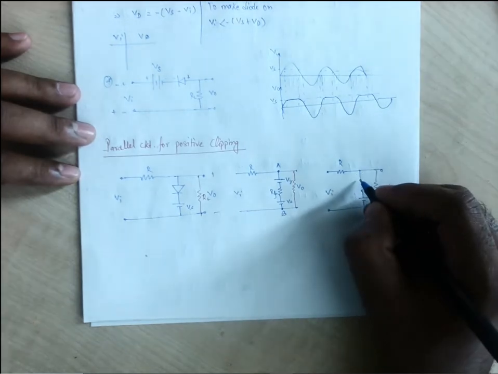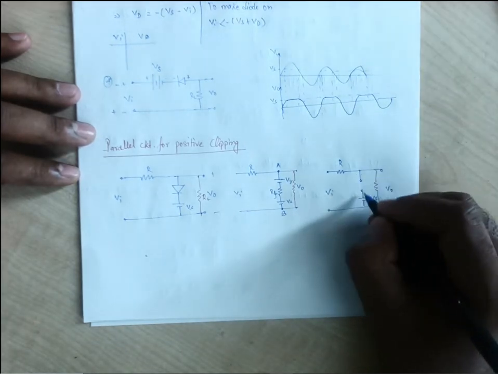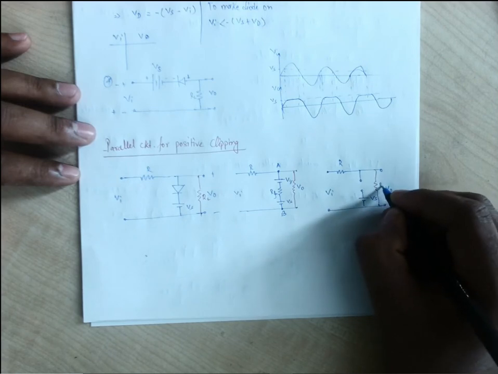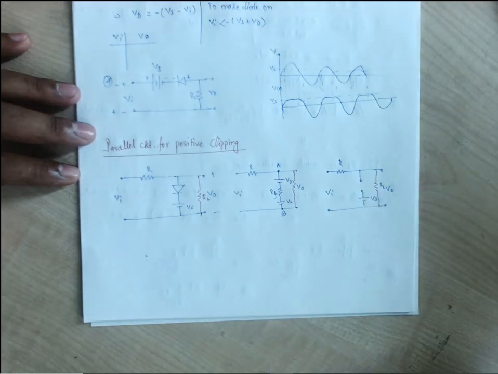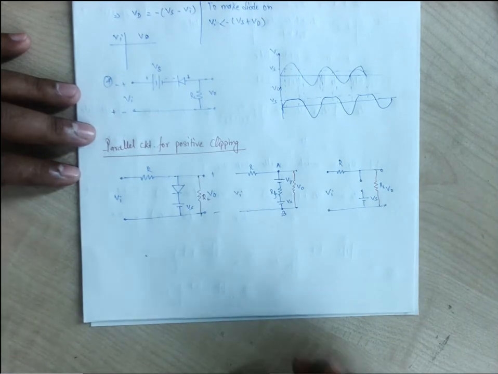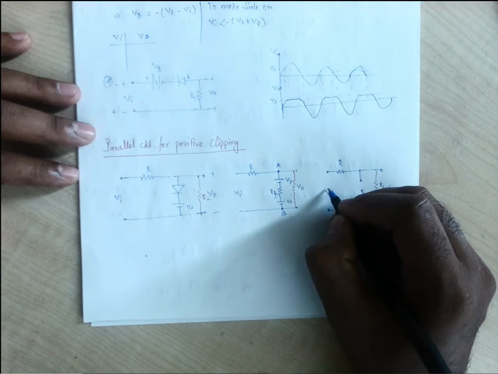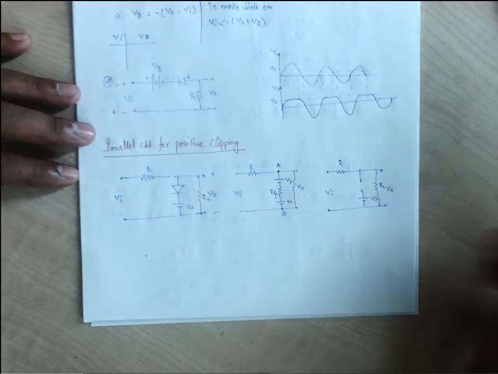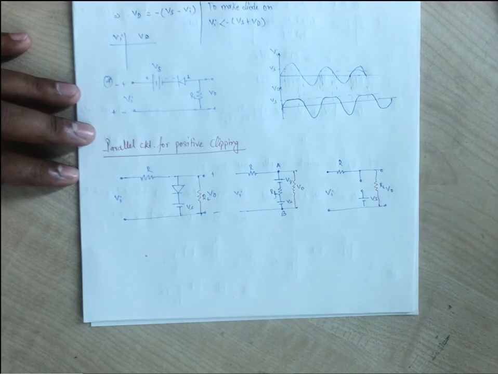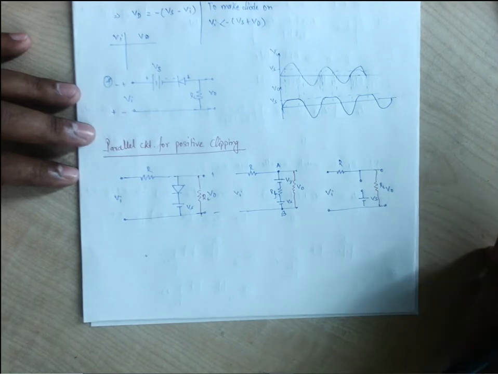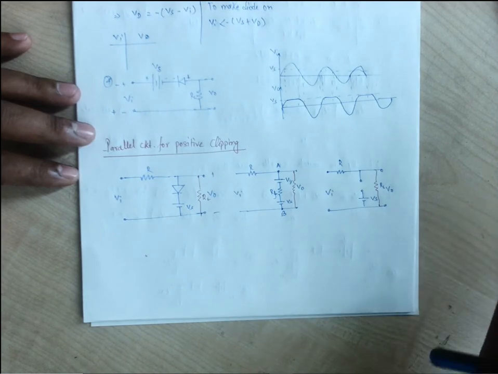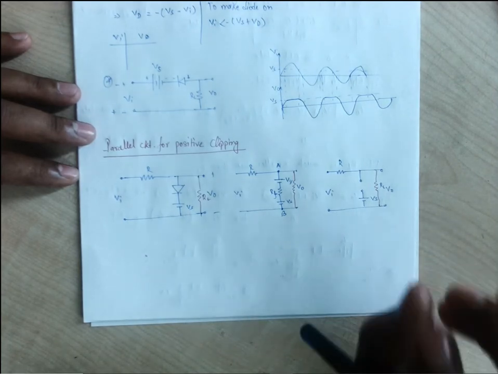When the diode is off, no current flows through this path. Obviously the current will flow through this RL, so the whole input which has been given will go through this RL, and we can easily collect our V out. So for the parallel circuit, whether the diode is on or off, we will have our output. When the diode is on, we will have a certain modified output. When the diode is off, we will have all the input which has been given.